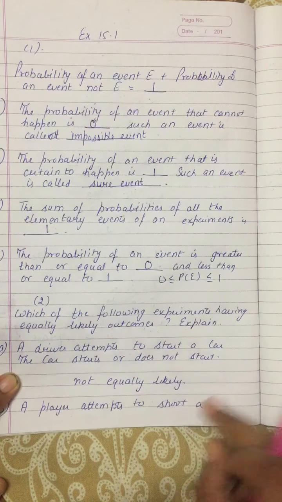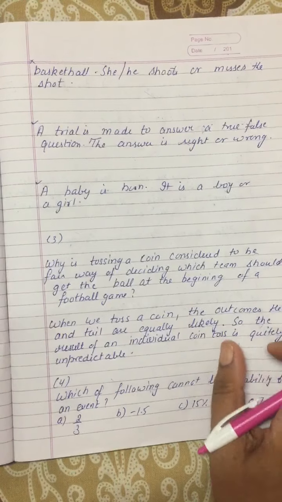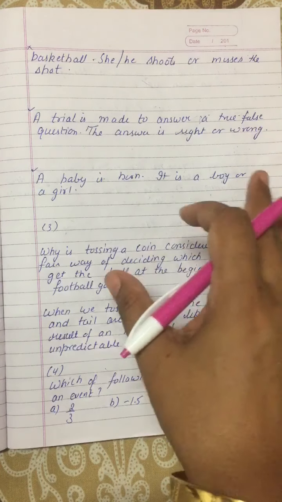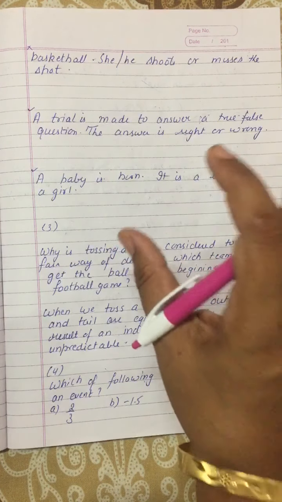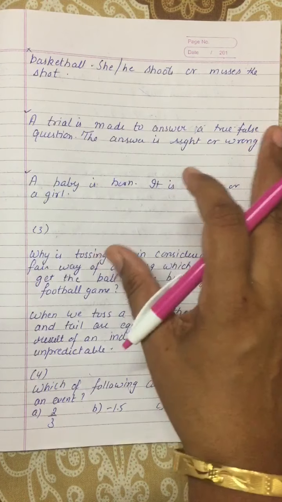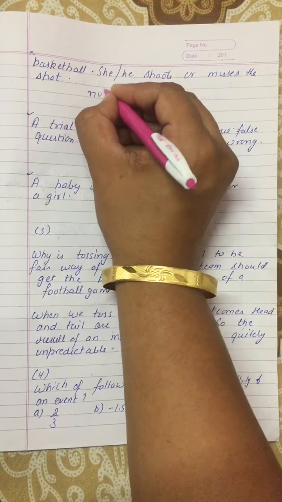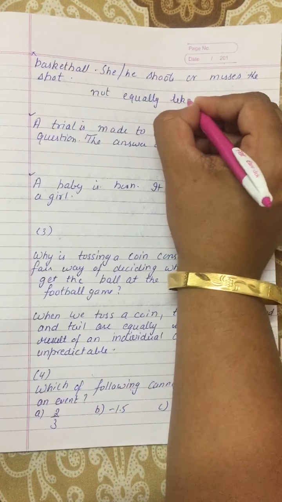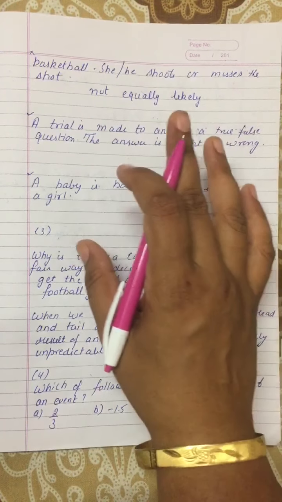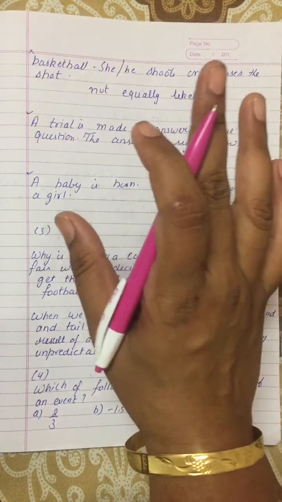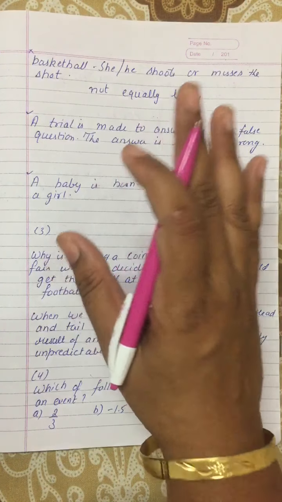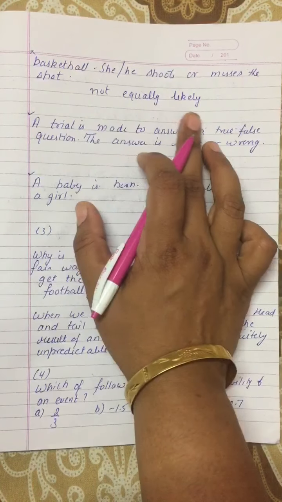A player attempts to shoot a basketball. She or he makes the shot or misses it. Most players, when they play, attempt to shoot the basketball and try to score. In most cases they shoot, or they miss. That is not confirmed every time, but most of the time the event will happen. So it is not an equally likely event.